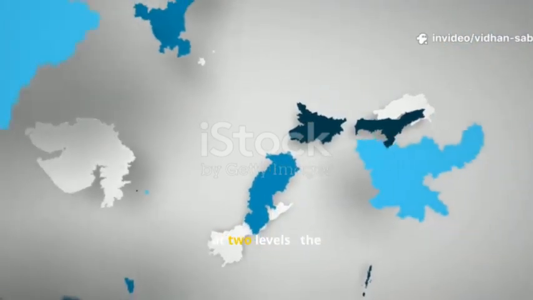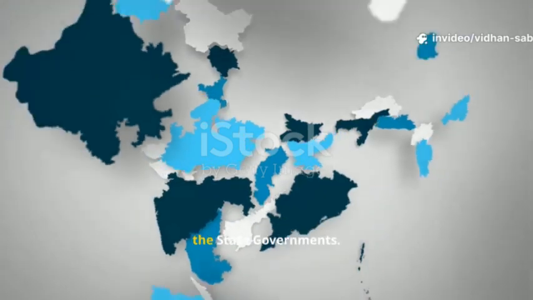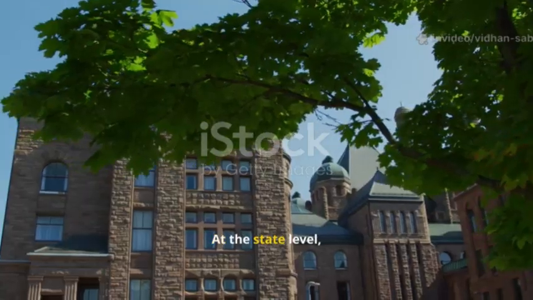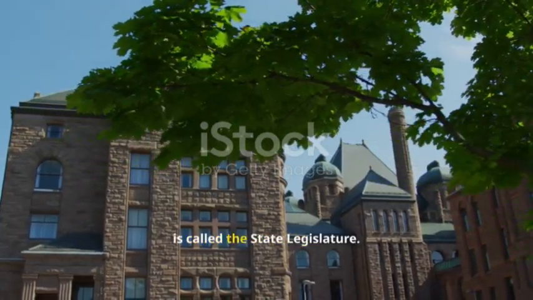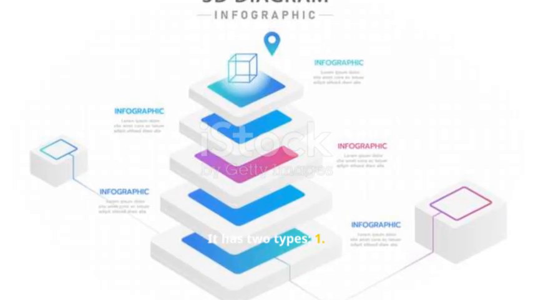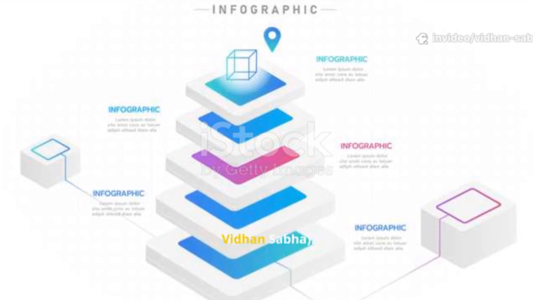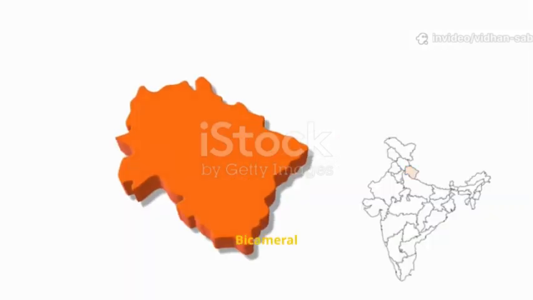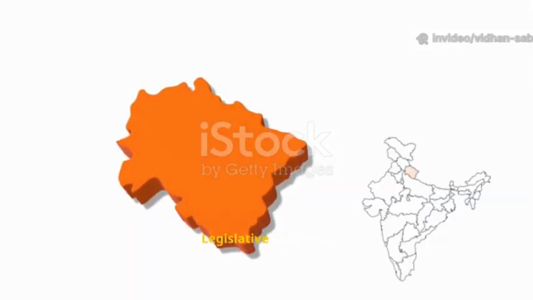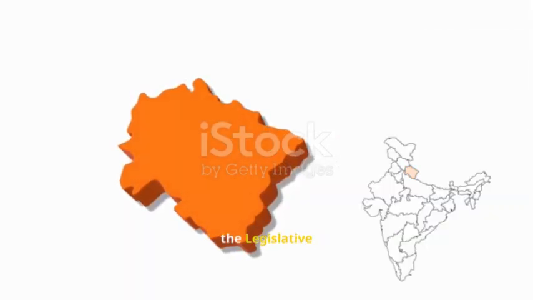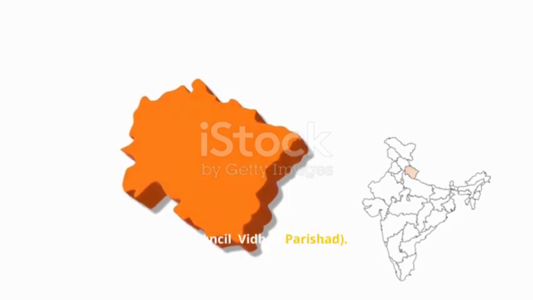India is a federal country. It has governments at two levels, the union government and the state governments. At the state level, the lawmaking body is called the State Legislature. It has two types. One, unicameral legislature, only one house, the Legislative Assembly, Vidhan Sabha. Two, bicameral legislature, two houses, the Legislative Assembly, Vidhan Sabha, and the Legislative Council, Vidhan Parishad.